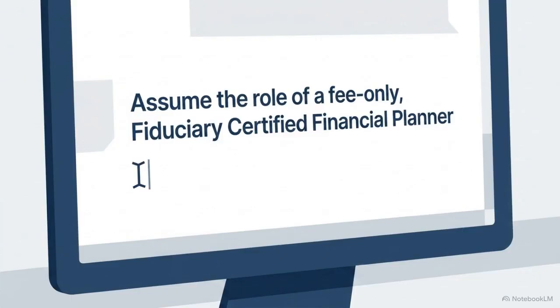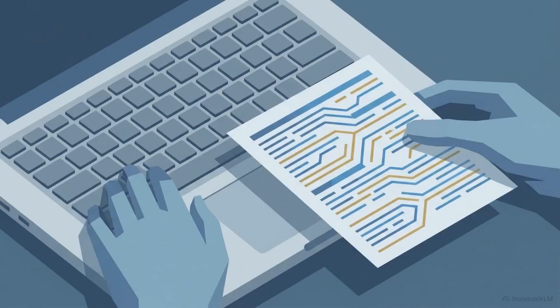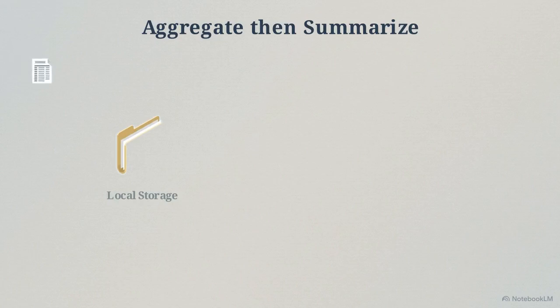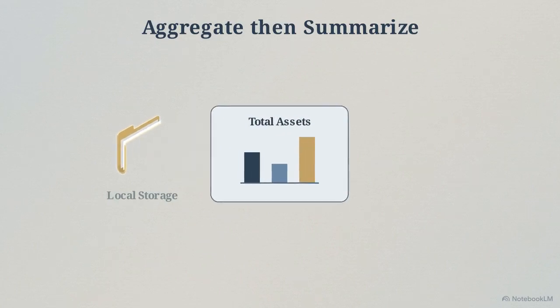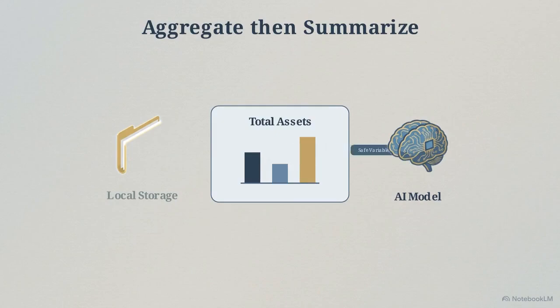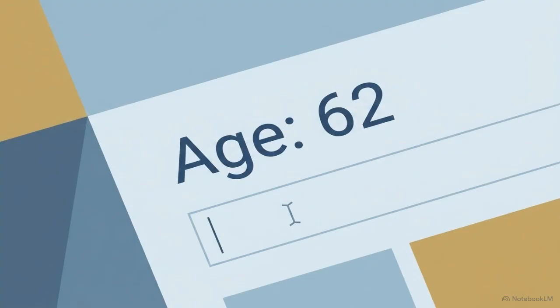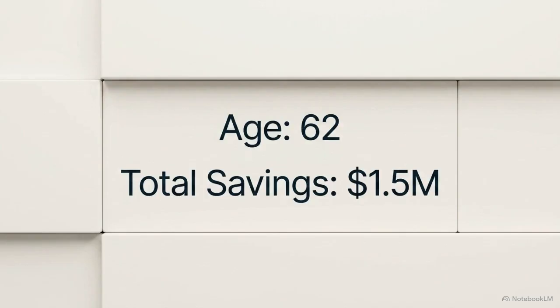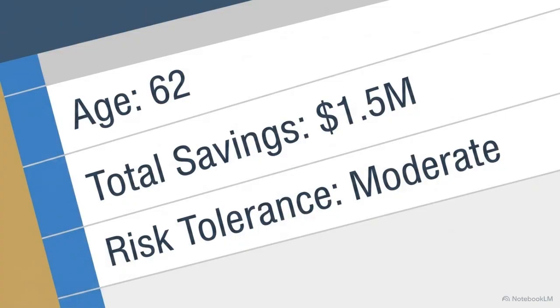Once the persona is locked in, you have to provide financial context. The ironclad rule here is to never input your personally identifiable information, account numbers, or login credentials into a public AI tool. Instead, we use a method called aggregate then summarize. You total up your assets locally, then provide the AI with only safe, high-level variables: your current age, your total aggregated savings, and your risk tolerance.